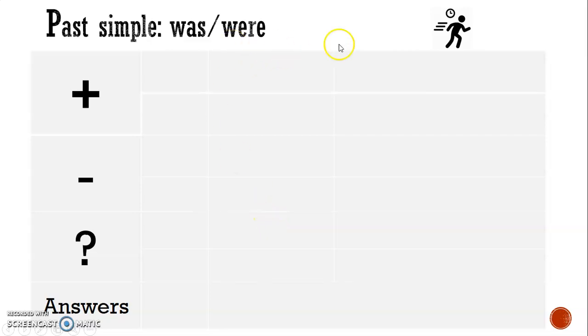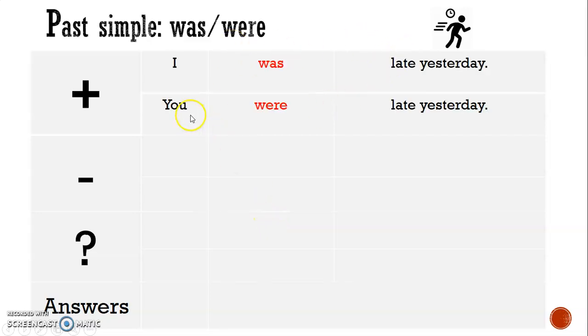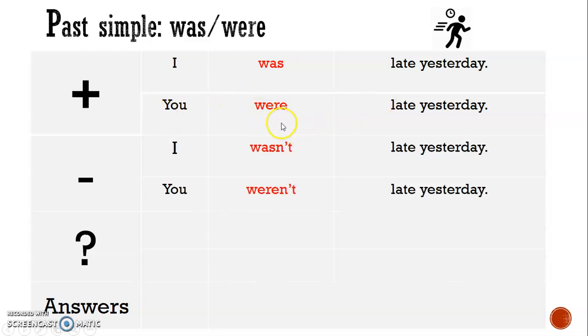So, for was, were, for I, we say I was late yesterday. So yesterday shows it was in the past. For you, we don't say was, we say were. You were late yesterday. For negative, we say I wasn't and you weren't late yesterday.